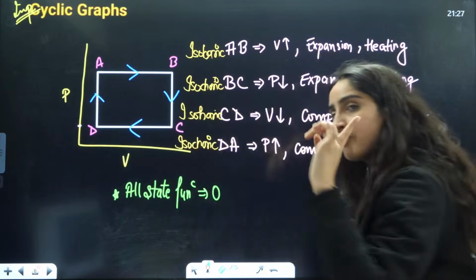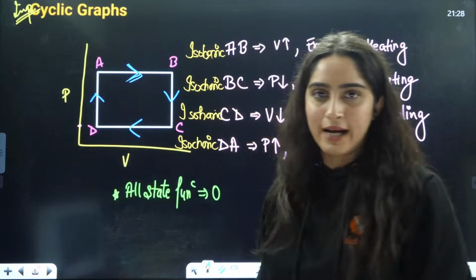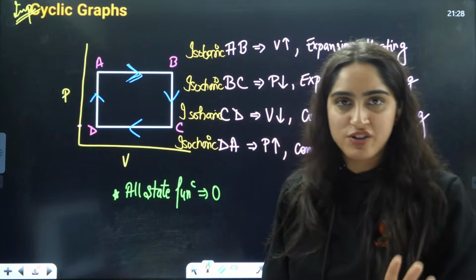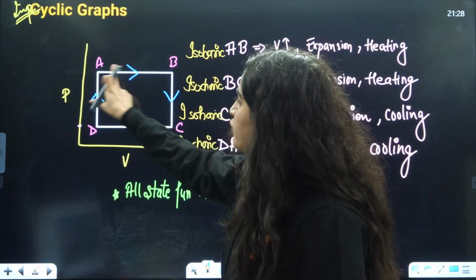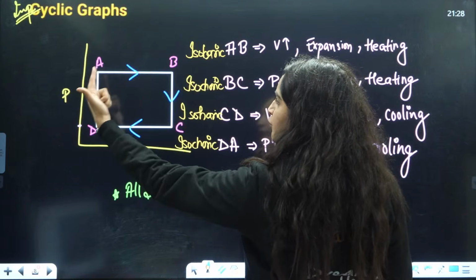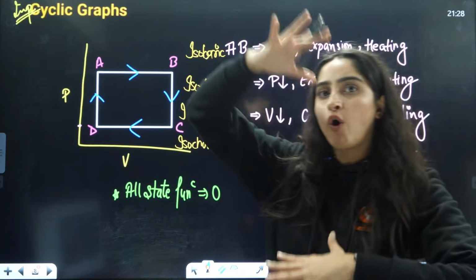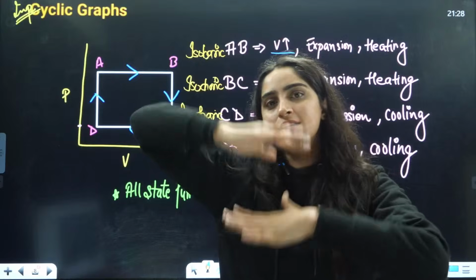But now the important thing is they should tell you that the arrow is going from this side to this side. That should be mentioned in the question only. Right, so this is going from this side, that means the volume is increasing here. Volume is increasing from A to B. So if volume is increasing, that means expansion is happening.